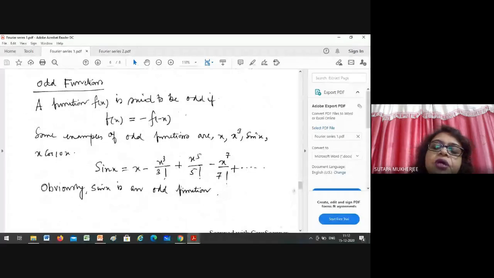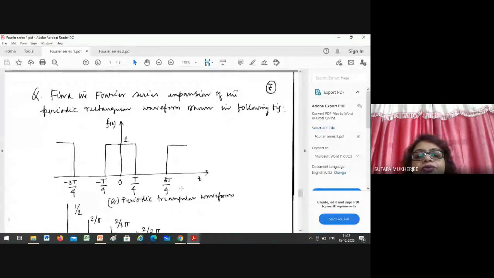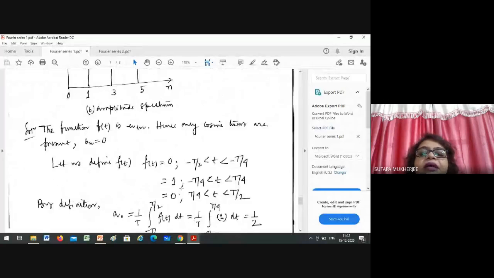But if you do the calculation, you will also get bn equal to 0. But if you say bn equals 0 from the waveform symmetry, then there is no need to determine bn on the basis of the formula. Did you understand what I wanted to say?